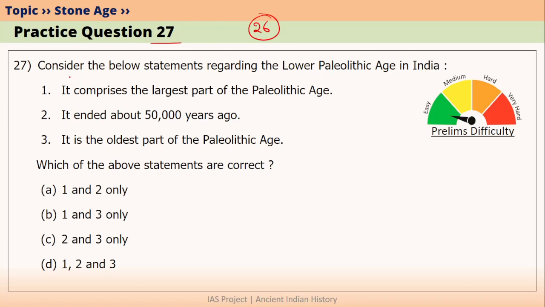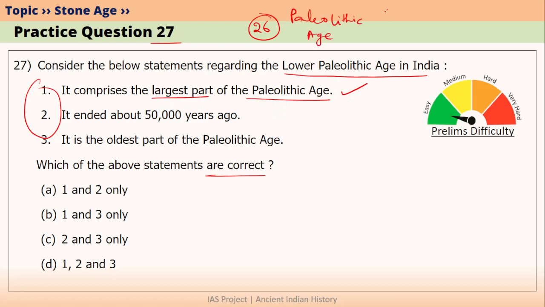The question is, consider the below statements regarding Lower Paleolithic Age in India. 3 statements have been given here, and the question is, which of the above statements are correct? The first statement is, it comprises the largest part of Paleolithic age. This is correct because we know Paleolithic age can be divided into 3 parts. The first part is Lower Paleolithic age, which started 2 million years ago and ended almost 50,000 years ago.